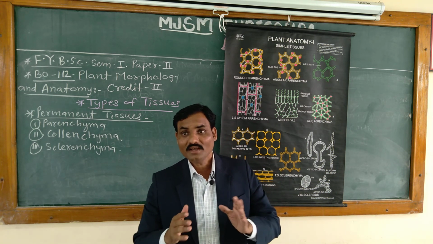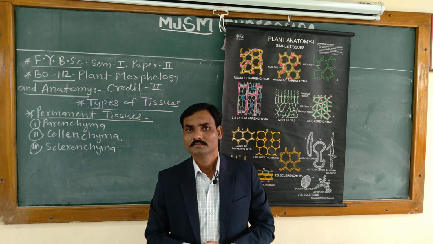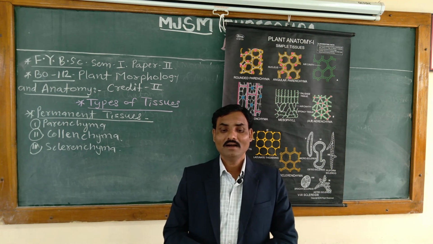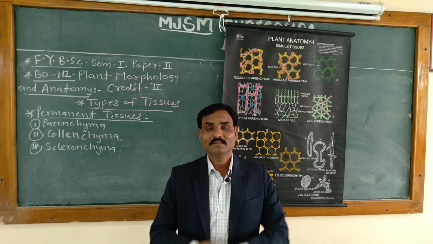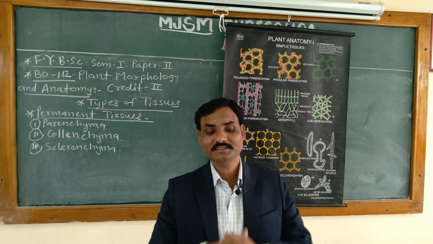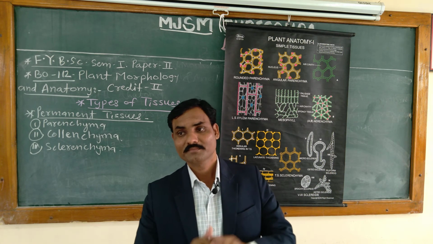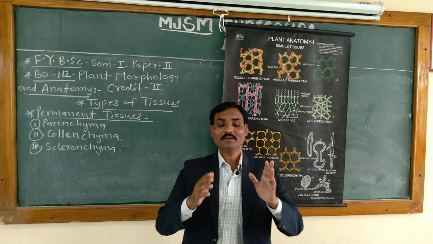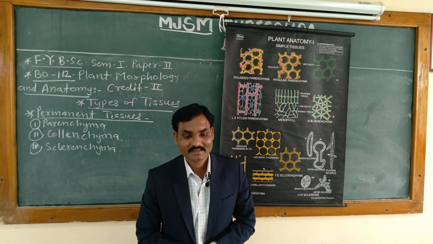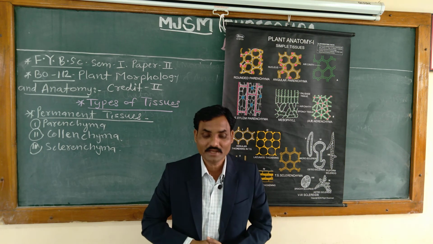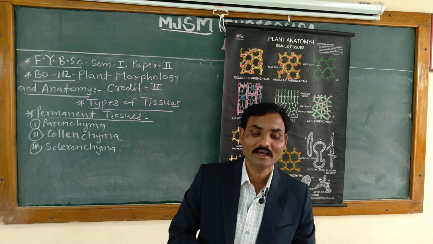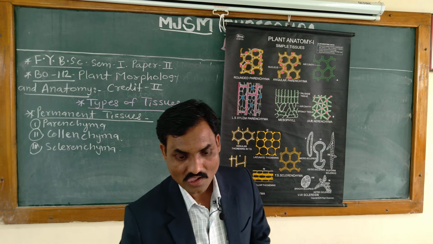The component sclerenchyma cells are considerably thickened and heavily lignified with simple pits. The sclerenchyma cells have a hard secondary wall with low water content. Thus, it is distinguished from collenchyma tissue, which has a plastic primary wall with a high percentage of water.